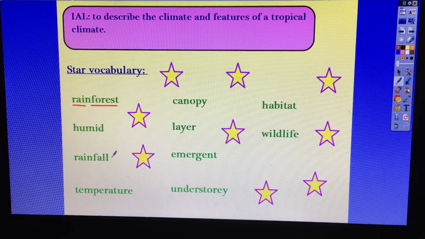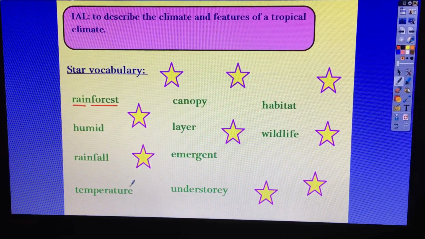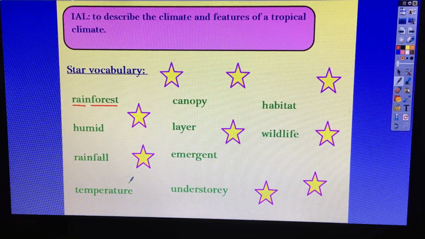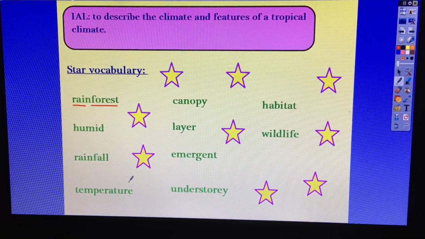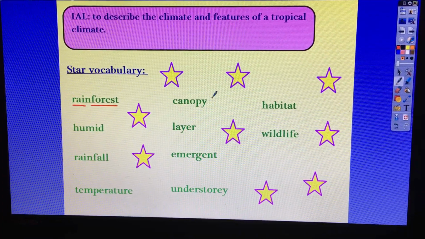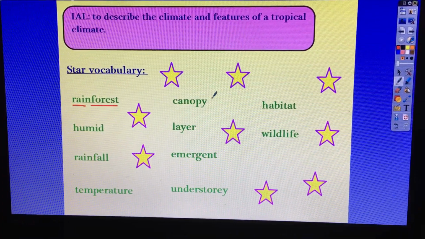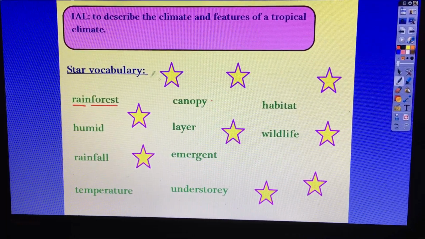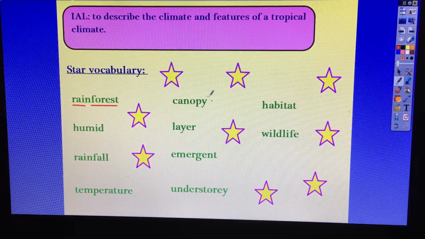Rainfall, how much rain somewhere gets. Temperature, can you remember that one from last week? It's how hot and how cold somewhere gets, and we can measure it. The next one says, can you read it? Canopy. We'll come across that one later. Really important. We can find it in the rainforest.